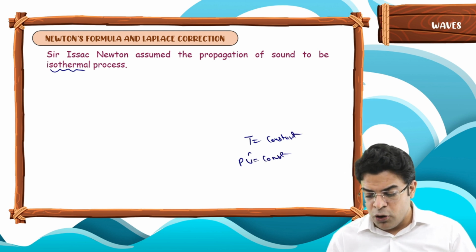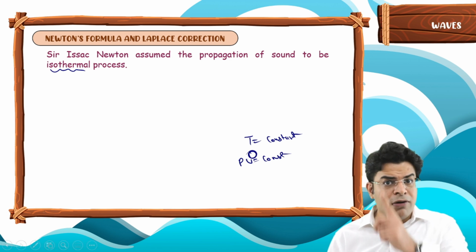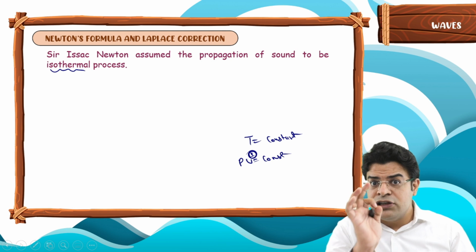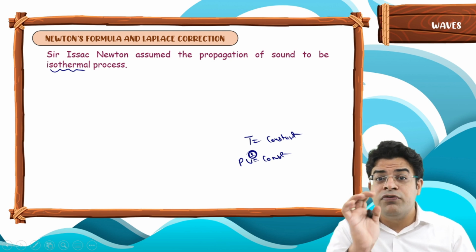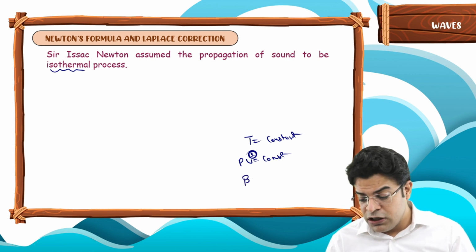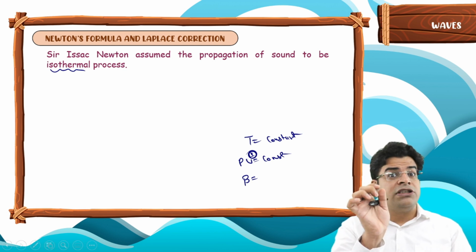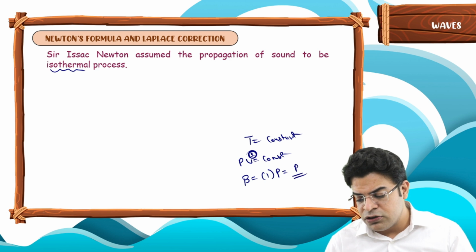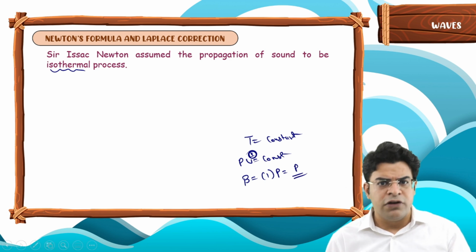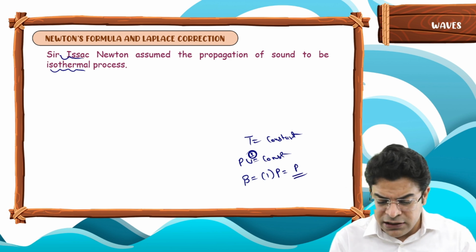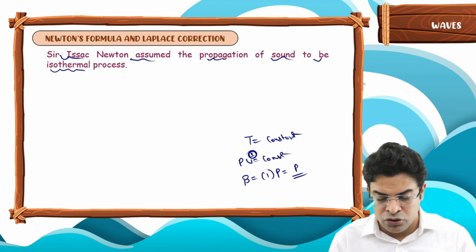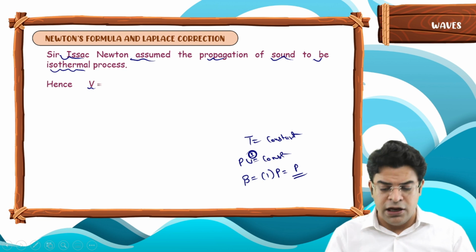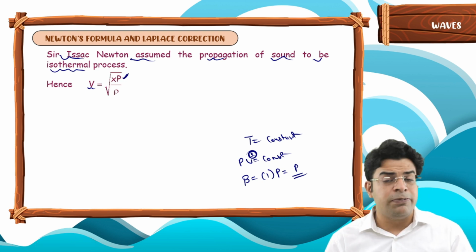So the polytropic coefficient, the power of V, is 1. For an isothermal process, the polytropic coefficient is 1. The bulk modulus, which is nothing but the polytropic coefficient times pressure, can be written as 1 times pressure. So he took the bulk modulus of air to be nothing but the atmospheric pressure. So Sir Isaac Newton assumed the propagation of sound to be an isothermal process. Hence he said that the speed of sound in air should be equal to under root of xP by rho.